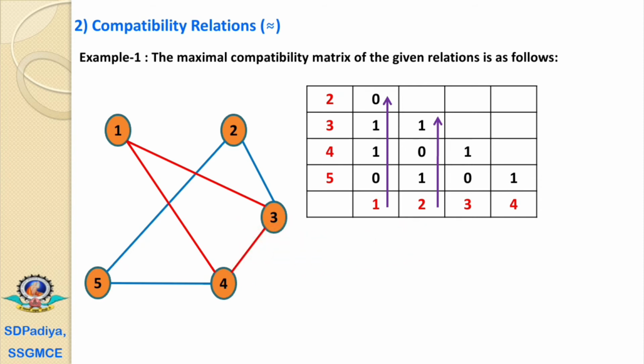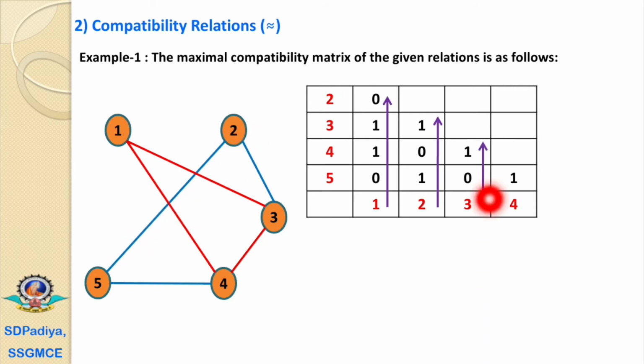Now for the second block, if we observe the value 2, then 2 has a relation with 3 and 2 has a relation with 5. But if we observe the graph, there is no relation between 3 and 5, and it must be a complete polygon. That's why we cannot consider the block of 2, 3, 5. But a line is also a polygon, that's why we can consider 2, 3, that is one block, and 2, 5, that is next.